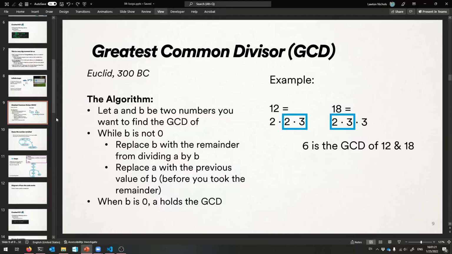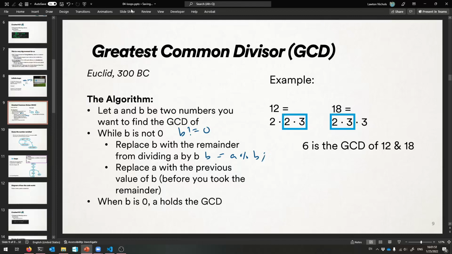Here is the algorithm. You don't have to really understand it. It'll take until CSCI 26 for you to fully understand it, but at least you can program it right now if I give it to you as a recipe. So let's pretend that the two numbers we want to find the GCD of are A and B. So we'll get those from the user, for example. And then repeatedly, while B is not 0, so we're going to keep on trucking while B is not equal to 0, right, in code, then we're going to replace B with the remainder from dividing A by B. So that is A mod B, right? And we're going to put that back into B. That's the line that we'll write there.